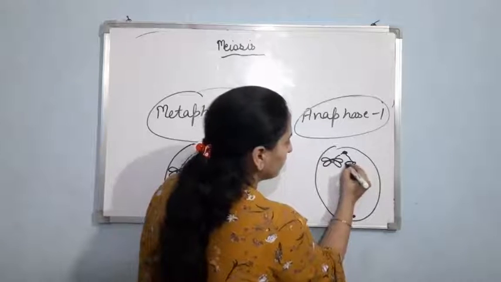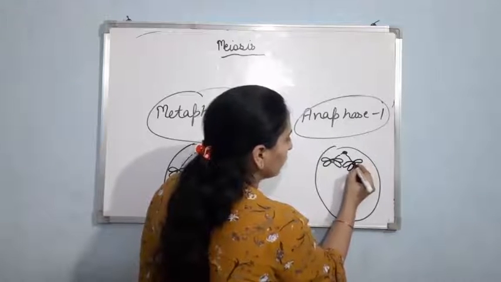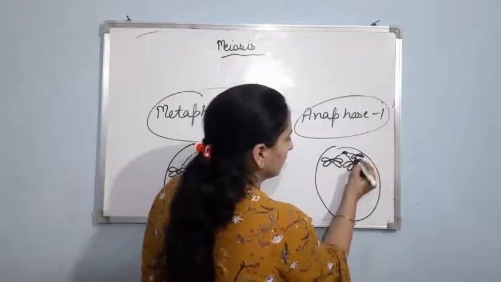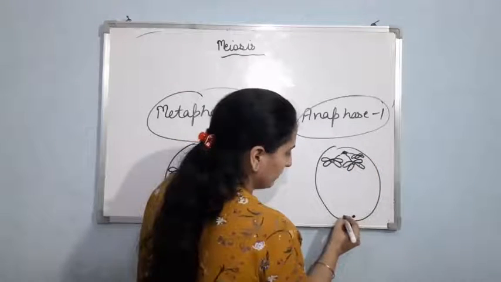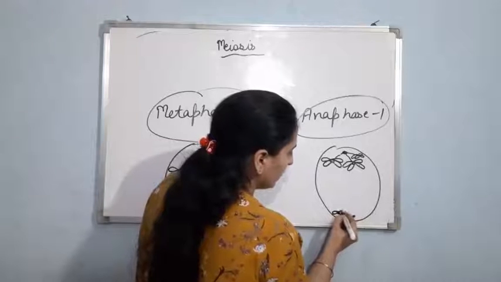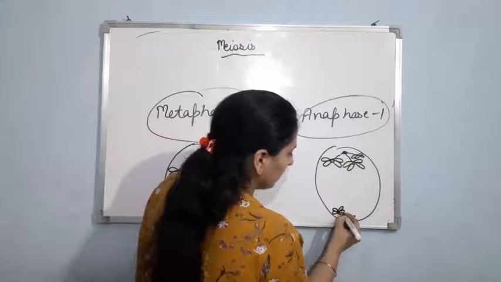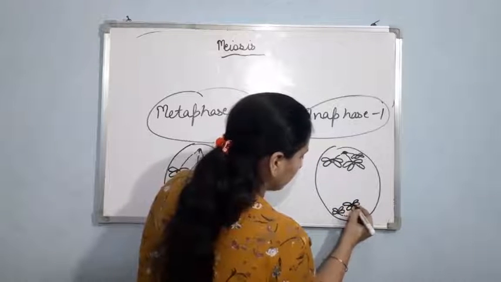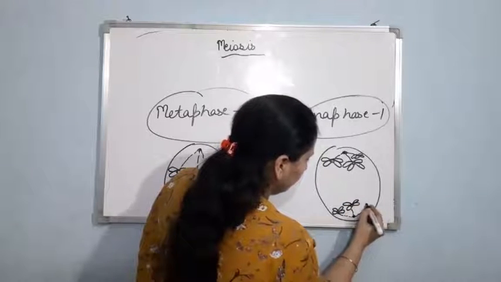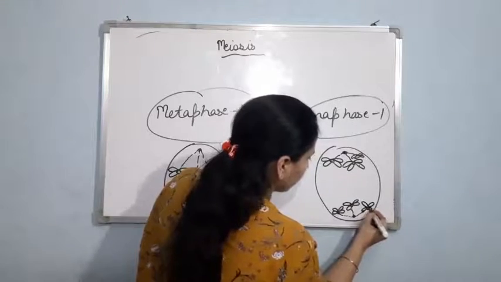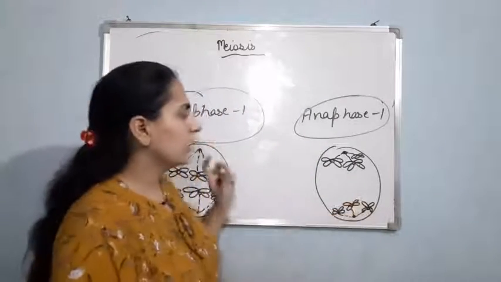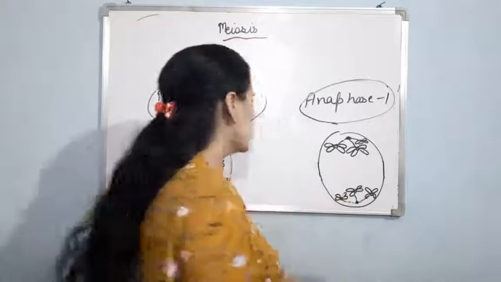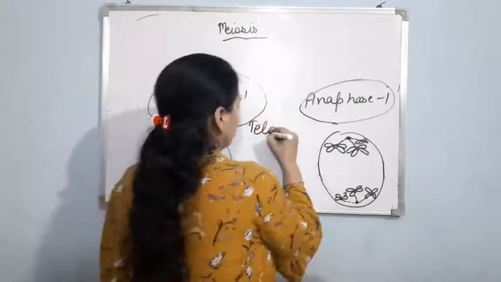First pole, chromosomes will move towards the poles. And similarly here, chromosomes will be there at the poles. Clear? Like this. Now, the last phase of meiosis 1 is telophase 1.